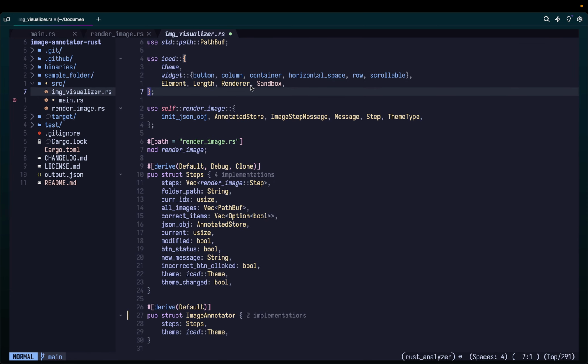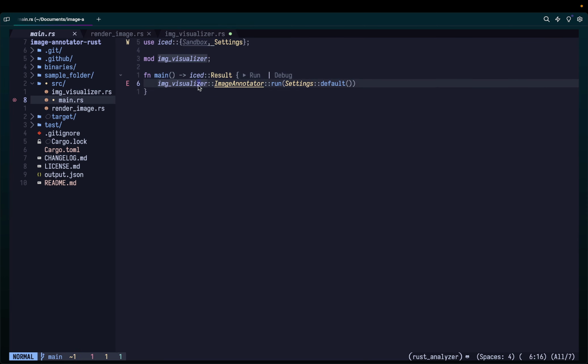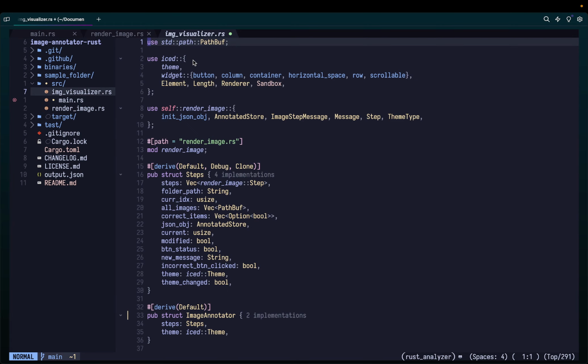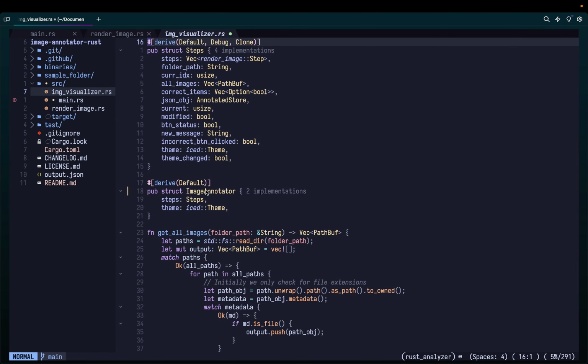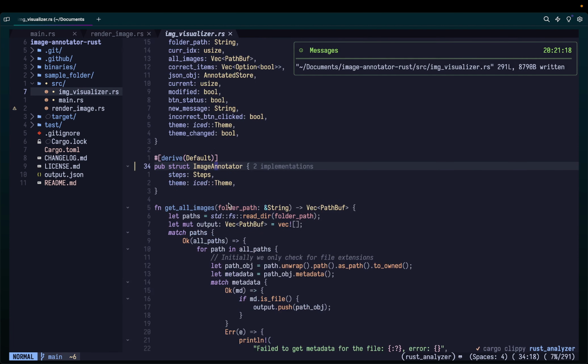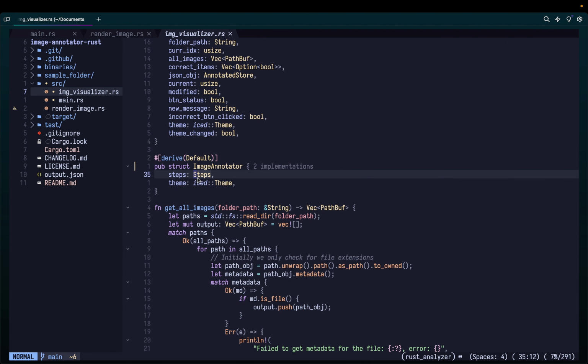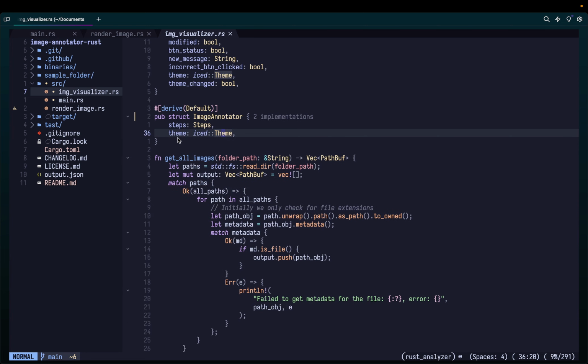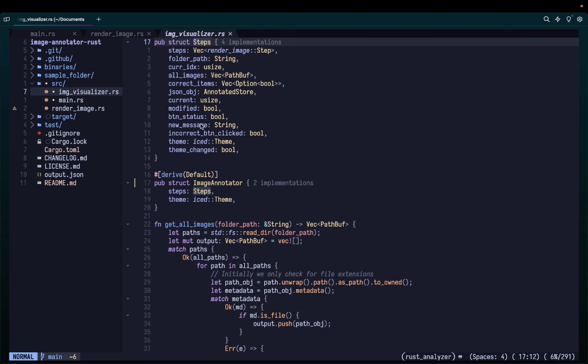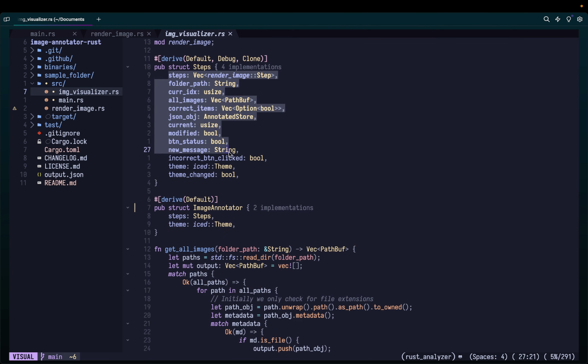So this is there, right? Now what I want to do is go to image visualizer and then go to image annotator. Let's just look at it over here, okay? And this is what we have. Then it has steps. Steps and theme is iced theme. Okay, we'll come back to it. But this image annotator is a struct, right? And this is the steps enum that has all the data that you're going to use.